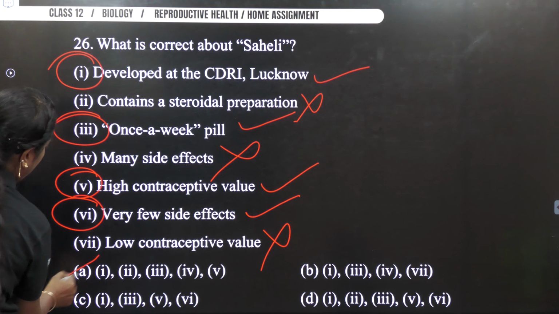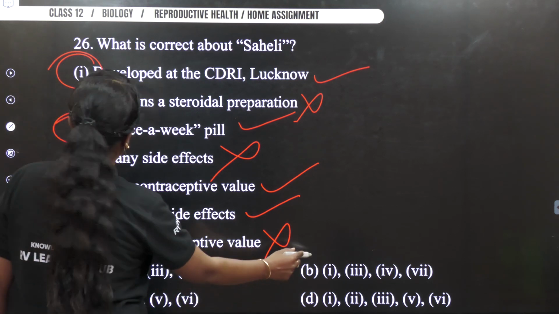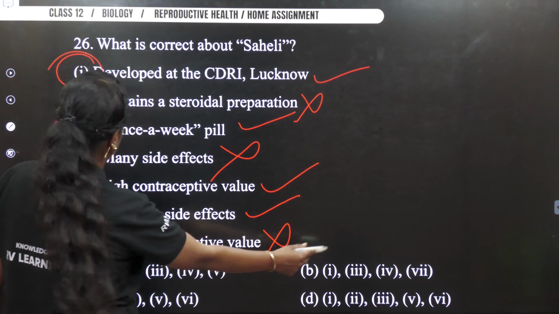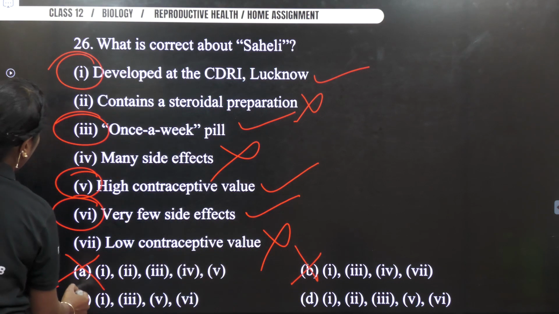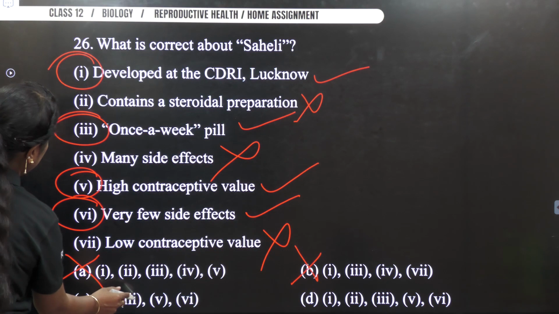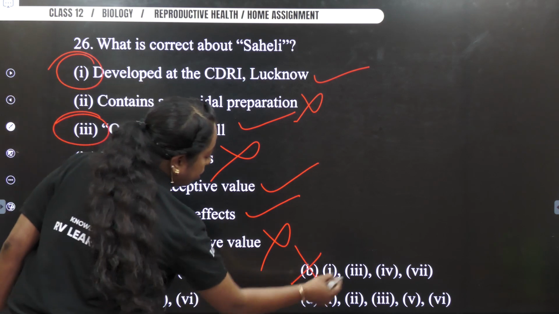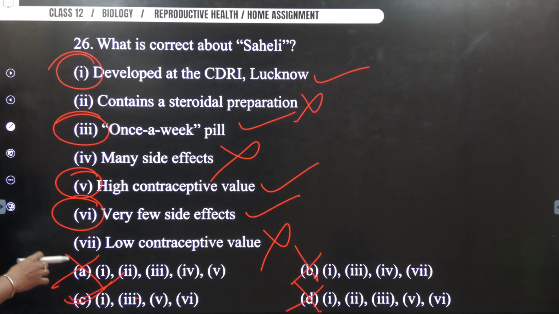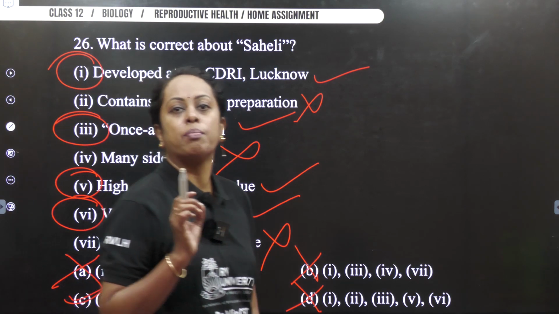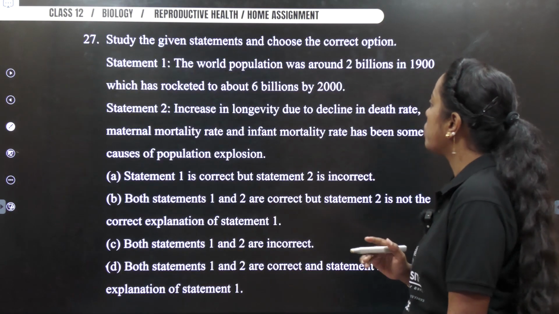So here option A is gone. 1, 3, 4. Wrong. 1, 3, 5 and 6. Option C is said to be a right answer. It includes all here. So thereby your answer is option C. Go ahead, mark your answer as option C for this question.